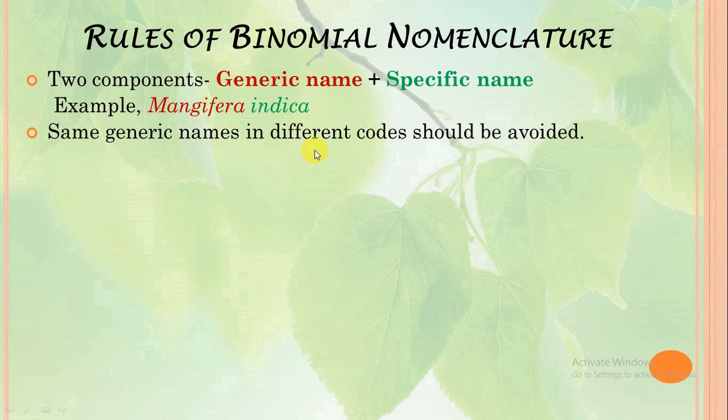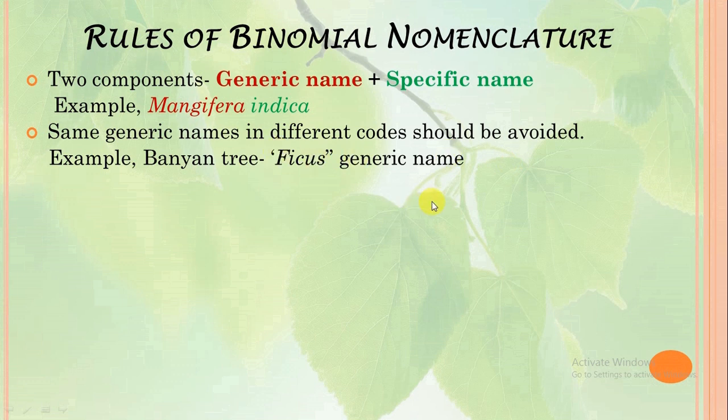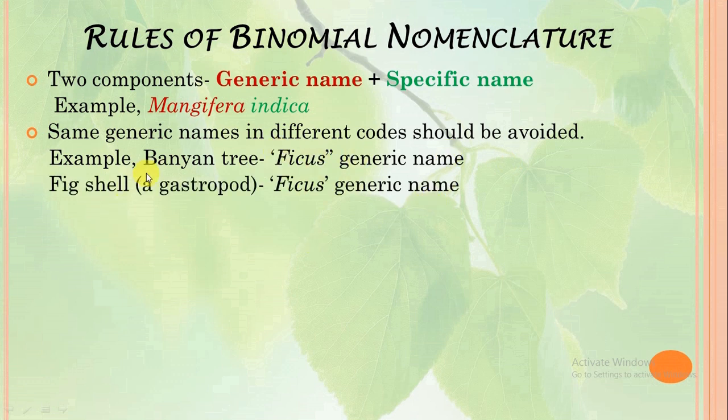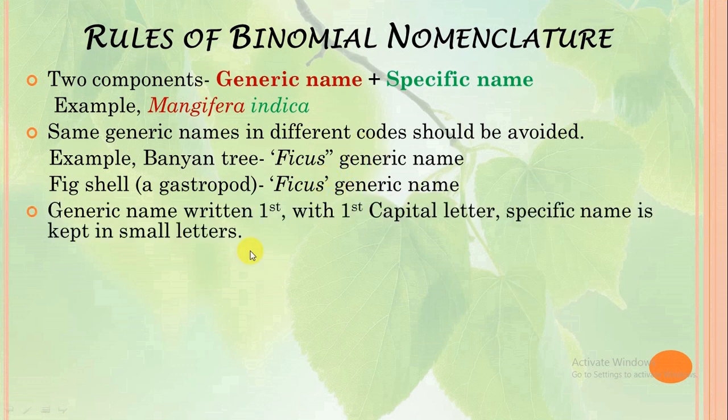The same generic name in different codes should be avoided. For example, the banyan tree has Ficus as its generic name and the fig shell, a gastropod, also has Ficus as its generic name. This Ficus generic name for the banyan tree is given by ICBN, that is the International Code of Botanical Nomenclature, because it's a plant, and the Ficus generic name for the fig shell, that is a gastropod, an animal, is given by ICZN. So these two codes can use the same generic name, but this should be avoided.